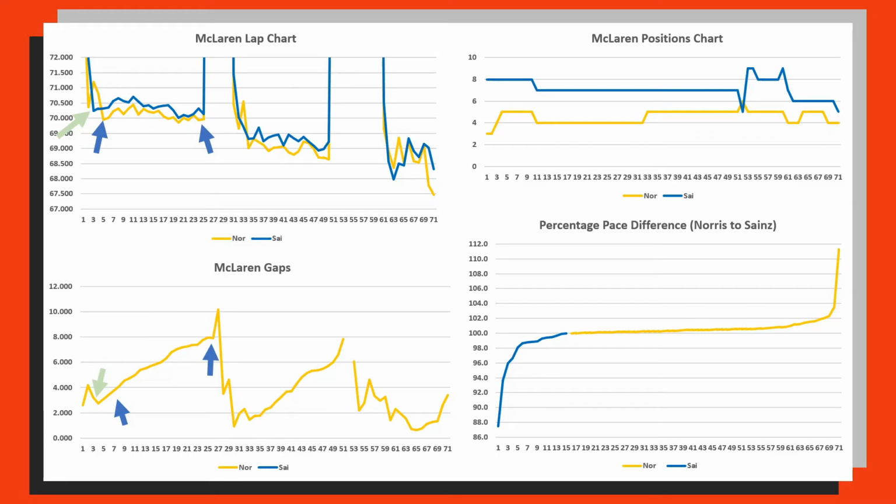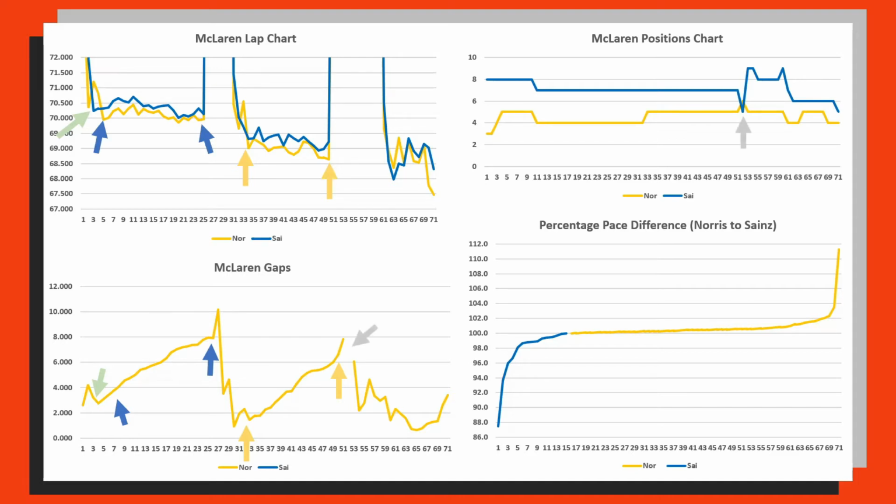So just to the left of the green arrow on the lap chart, Lando Norris went a lot faster, and that equates to the first peak just before the left arrow on the gaps chart. And then between the two yellow arrows we have this section here, which is again Lando Norris going a bit faster than Carlos Sainz, and that equates once again to this second increase in time after the safety car period where they were brought together, which is the sharp decrease in the McLaren gap, and then it gently increases again with Lando Norris going a bit quicker.